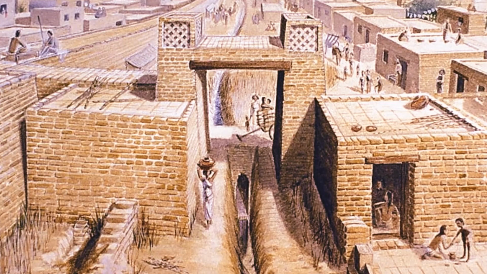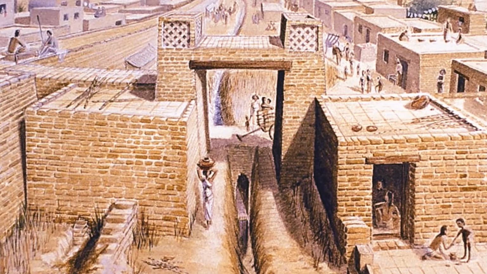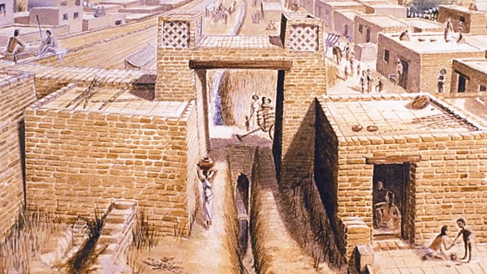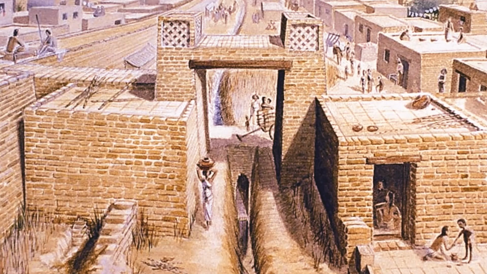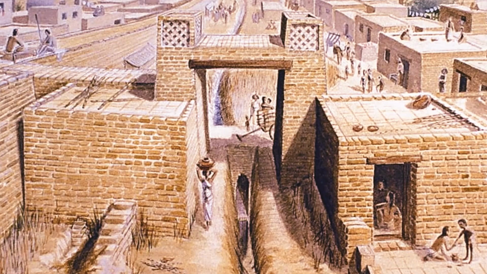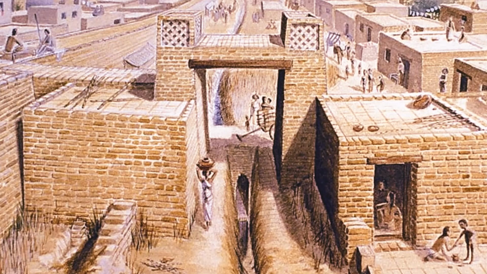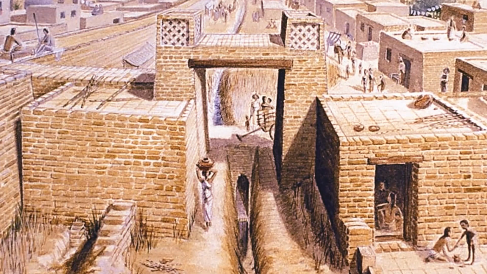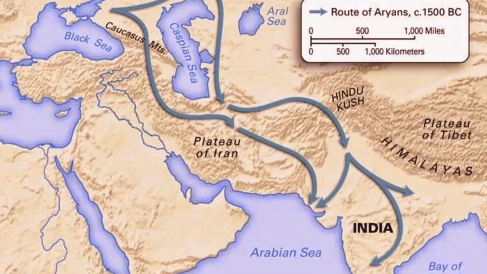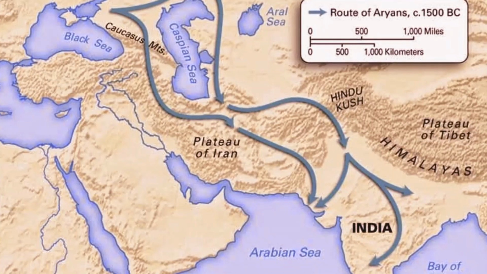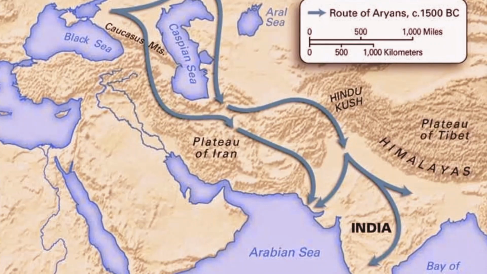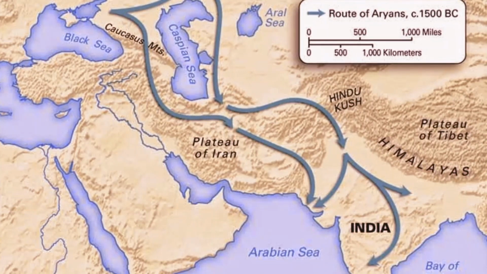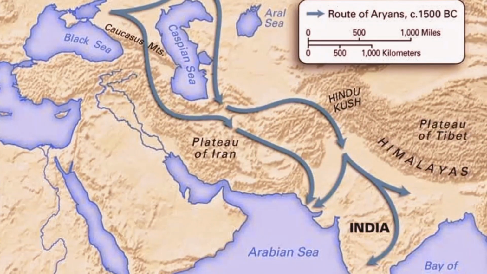Indus Valley civilization is also known as urban civilization. A lot of changes happened in this civilization. These people are also known as modern people. A lot of modern things happened at that time. Agriculture was started, the barter system was started. Aryans came from Iran, Central Asia, and they are the main reason for the downfall of the Indus Valley civilization.